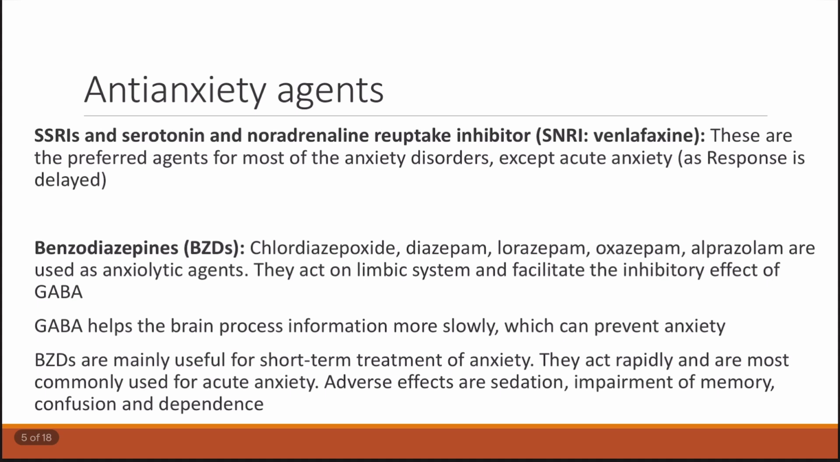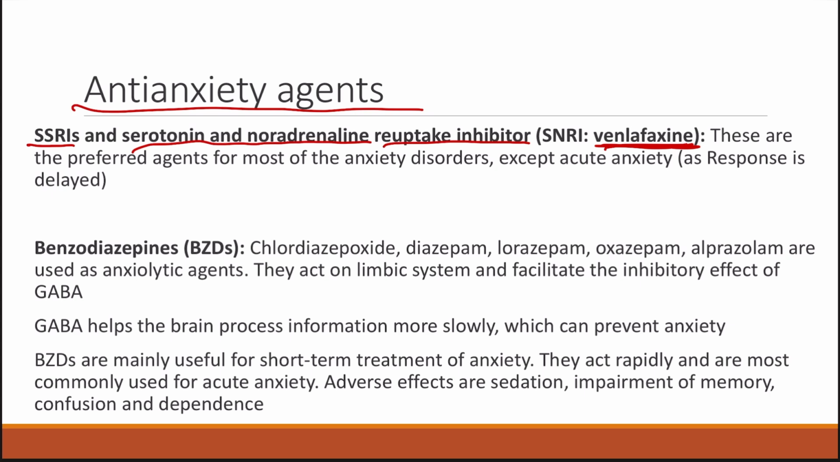Now let's discuss the anti-anxiety agents. So in anti-anxiety agents, first we can see there are SSRIs. So SSRIs, I will be discussing in detail in the upcoming slides, that is in the depression part, that is in the antidepressant agents. We will be discussing SSRIs in detail. Apart from SSRIs, we are also having serotonin and noradrenaline reuptake inhibitors, that is venlafaxine. Example of SNRI is venlafaxine.